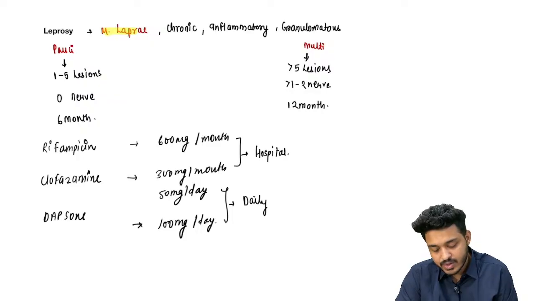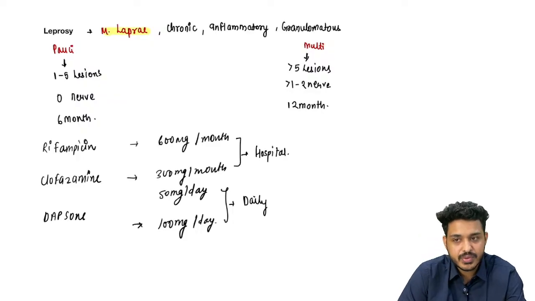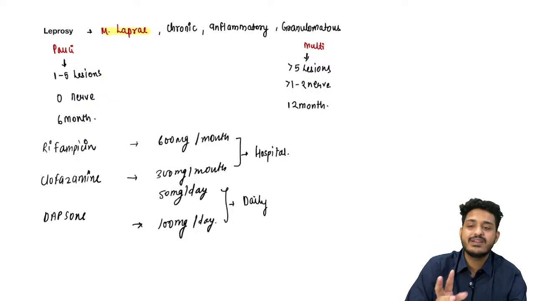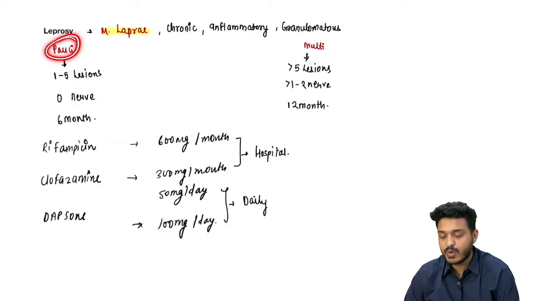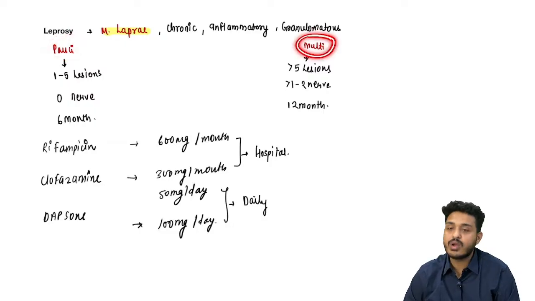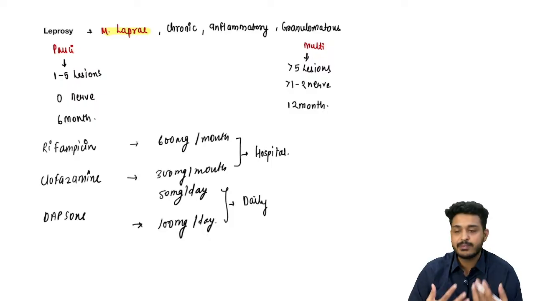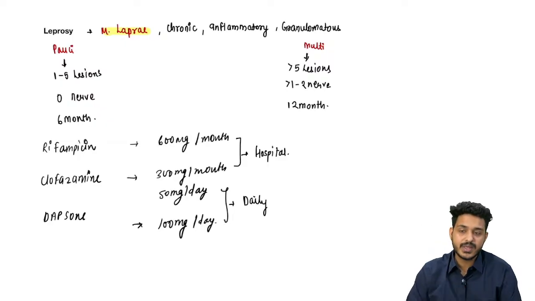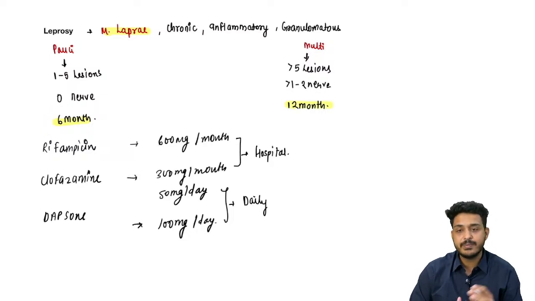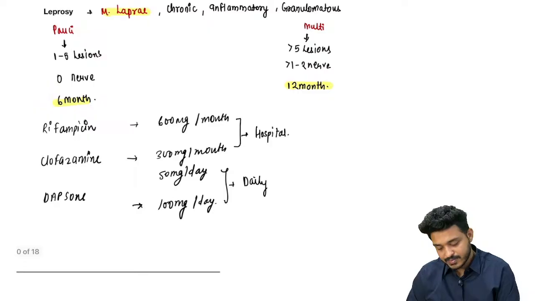Here you will be having chronic inflammatory disease. You can have two types of leprosy. If it is involving less number of lesions or no nerve involvement, this is going to be what? This is going to be paucibacillary. If it is going to involve the nerves and number of lesions are also more, we call it a multibacillary leprosy. So what is going to be different in both of them? The treatment part. Treatment for paucibacillary is going to be 6 months, whereas for multibacillary it is going to be 12 months, right?